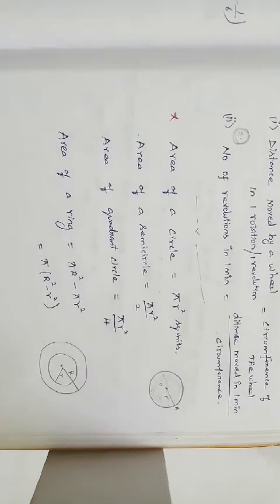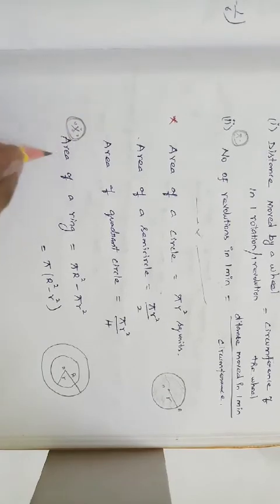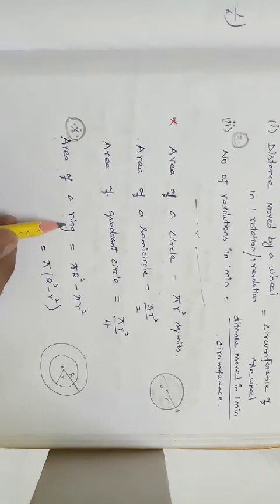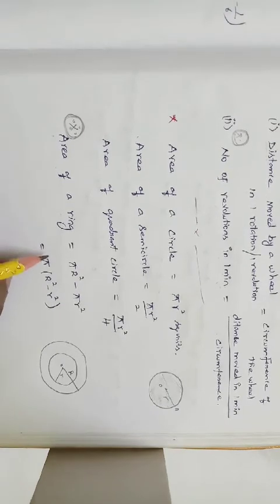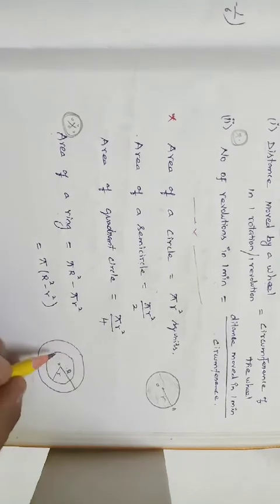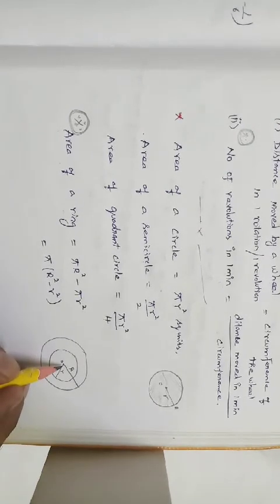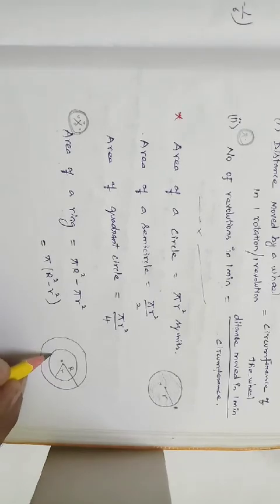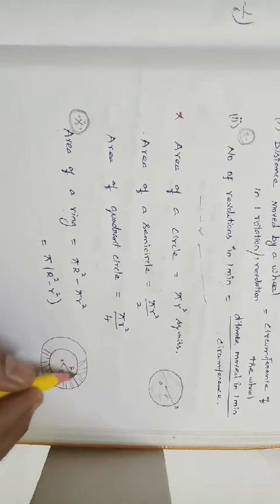And in the second concept, very important for sums, the formula is the area of a ring. The area of a ring is equal to pi capital R square minus pi small r square. First of all, we want to know what the area of a ring is. We have two circles with the same center point, concentric circles. The difference between the bigger circle and the smaller circle is the ring.